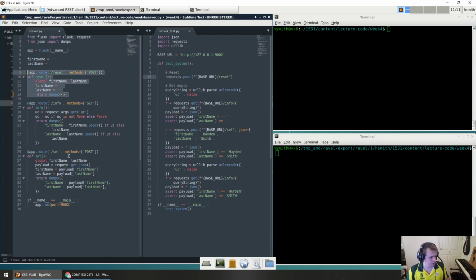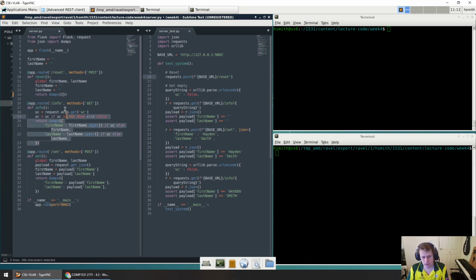It resets it. On the other side, when we call the set route, what happens is that we pull in the body from the post request, right? Request.getJSON gets the body from the post request. We extract the first name and last name variable from it, and then we set those global variables to be those values. And then we return those new values. So set will actually return the values it just set. So it's pretty similar to the point example where we're just using a post request or a put request to update something. So we do that. Great.